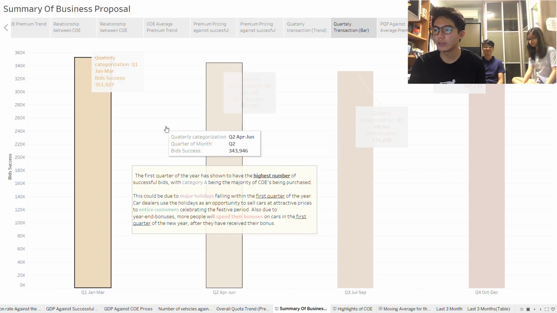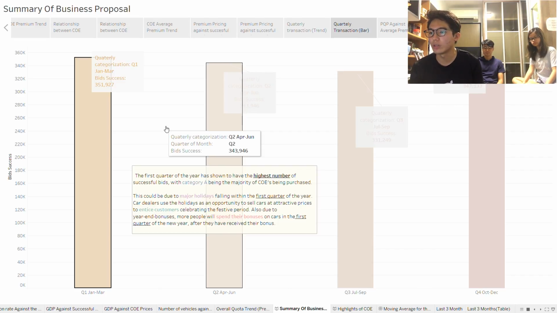Next, we'll look at 3.3.2. Which quarter has the highest number of transactions? Provide reasons to support your answer. As you can see from here, the first quarter of the year has shown to have the highest number of successful bids, with category A being the majority of COEs being purchased.